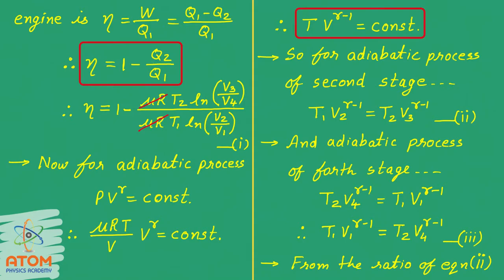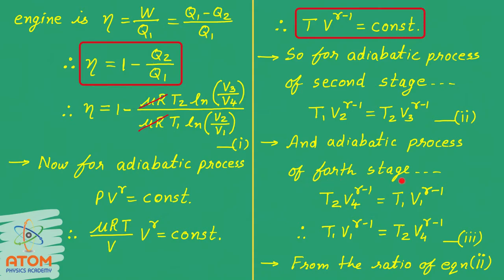Now in Carnot cycle, the second stage and fourth stage are adiabatic processes. First we will consider the second stage. In this stage, the initial temperature and volume were T1 and V2, and the final temperature and volume were T2 and V3. So as per the above equation, we can write T1 V2 raised to gamma minus 1 is equal to T2 V3 raised to gamma minus 1. Let us name this equation as equation 2.